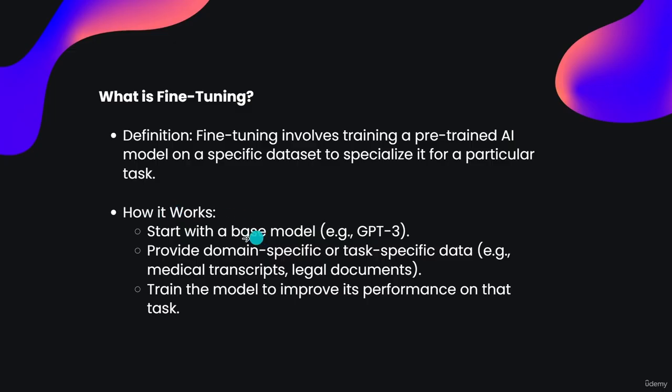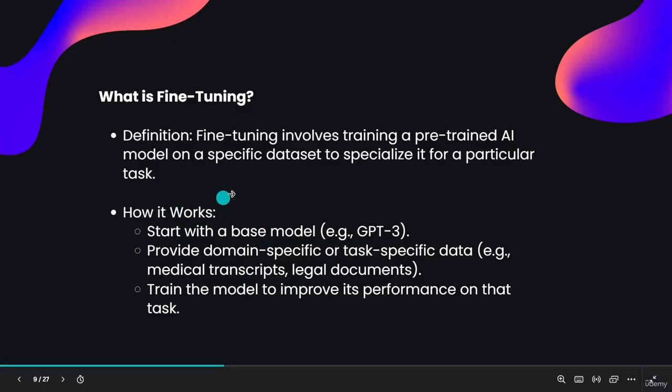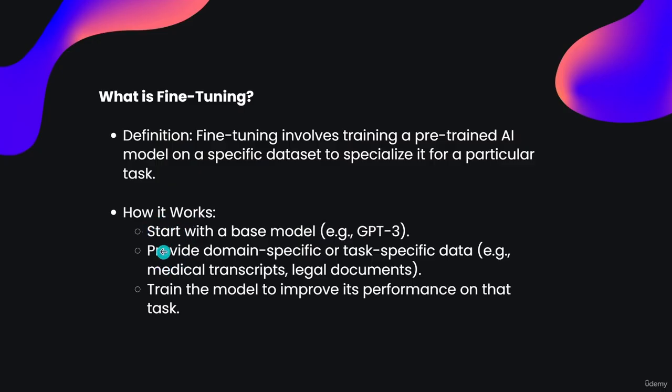So how does it work? Let's see an example. Start with a base model. You can take any model; for example, we have taken GPT-3 here. This is a base model, a pre-trained AI model. After that, we have to provide domain specific or task specific data, for example, medical transcripts, legal documents, or anything that your task is about.